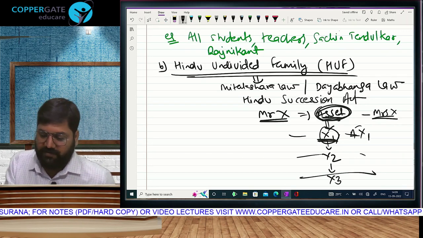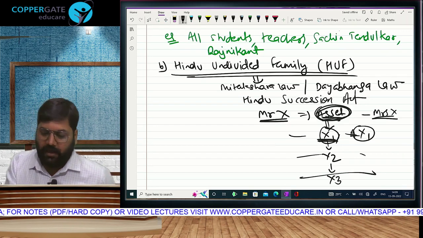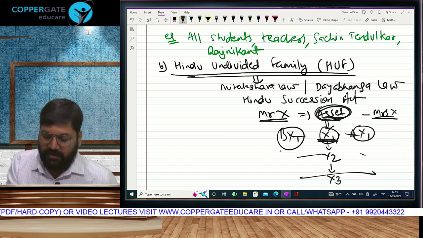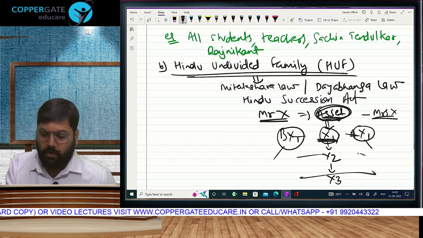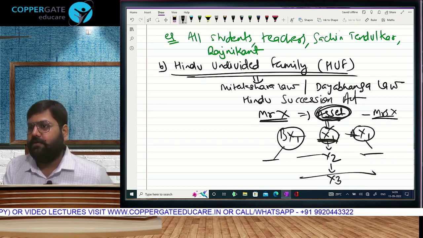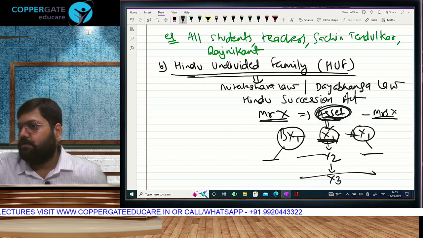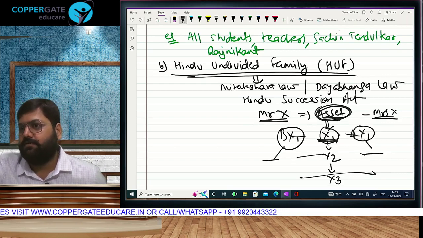So the income will be divided between both of them. Can there be one more son? He will also get a share. Then they will all have their own children. All of them will get a share, right? So as and when the family members increase, the shares get divided.